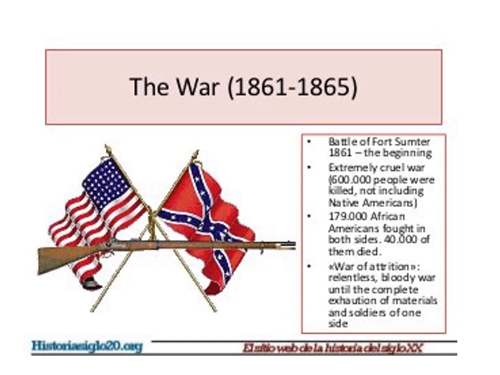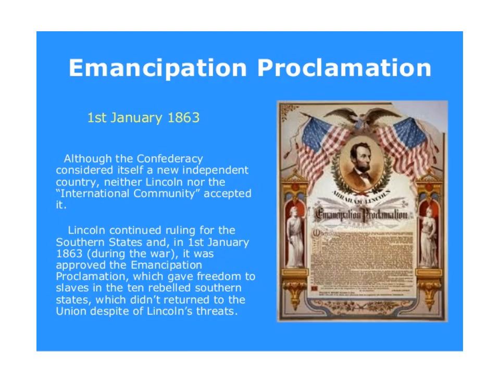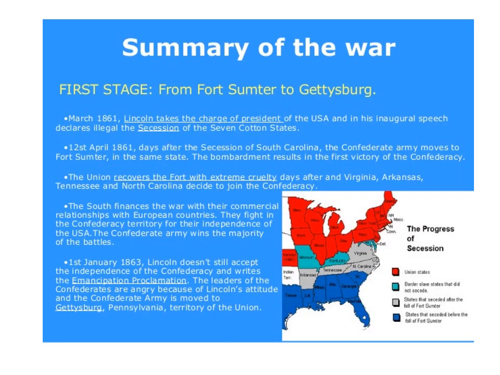In order to deal with the situation, President Lincoln issued the Emancipation Proclamation, which made all the slaves free. The Confederate Army got initial success, but the turning point came in July 1863, when the Federal Army won the Battle of Gettysburg.